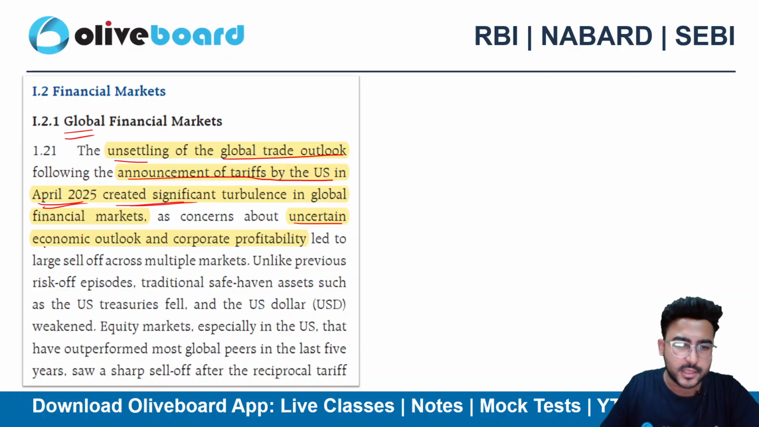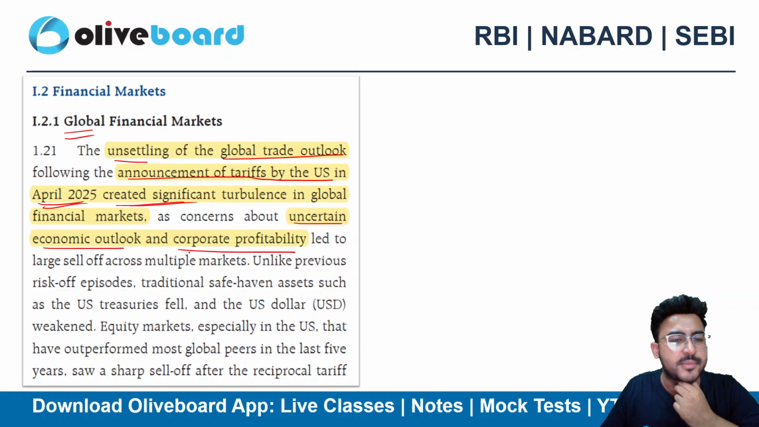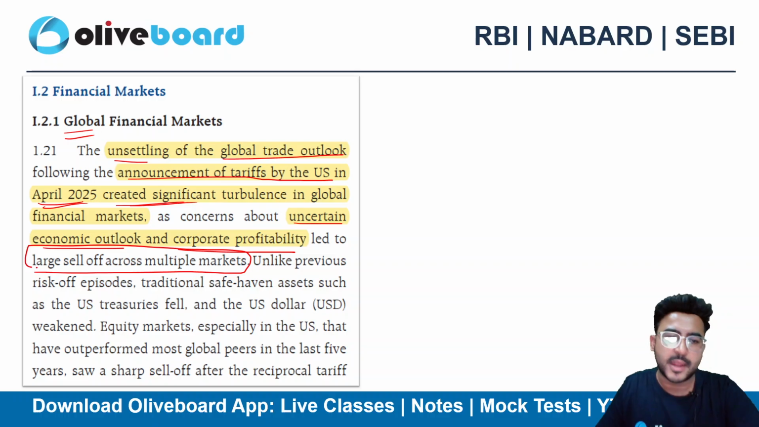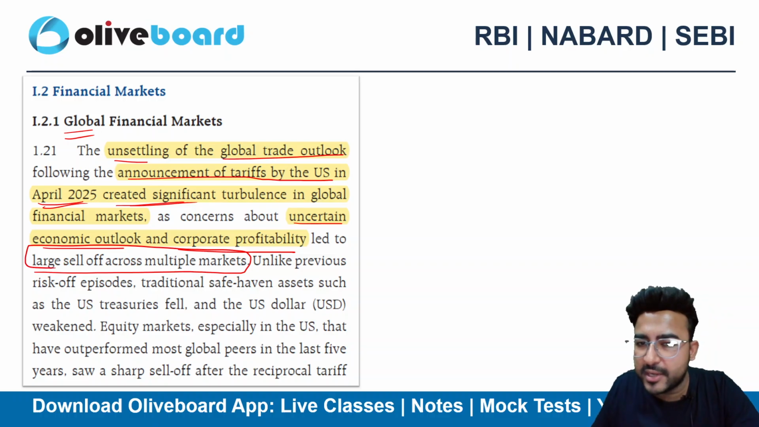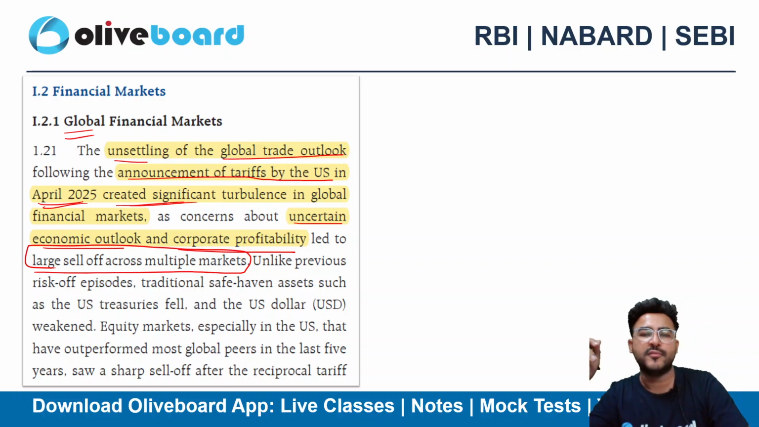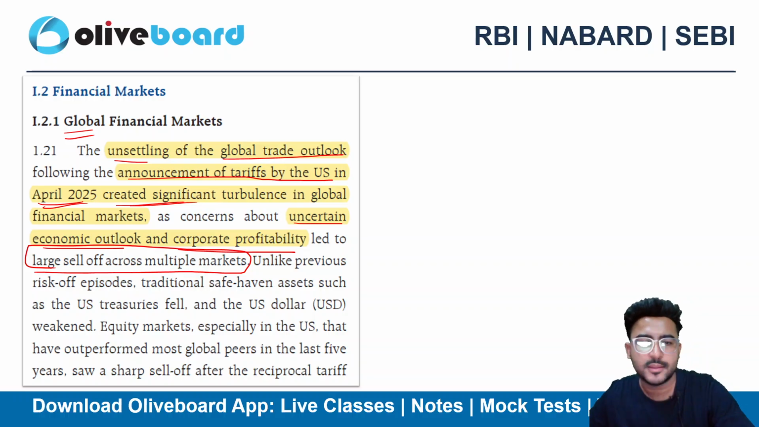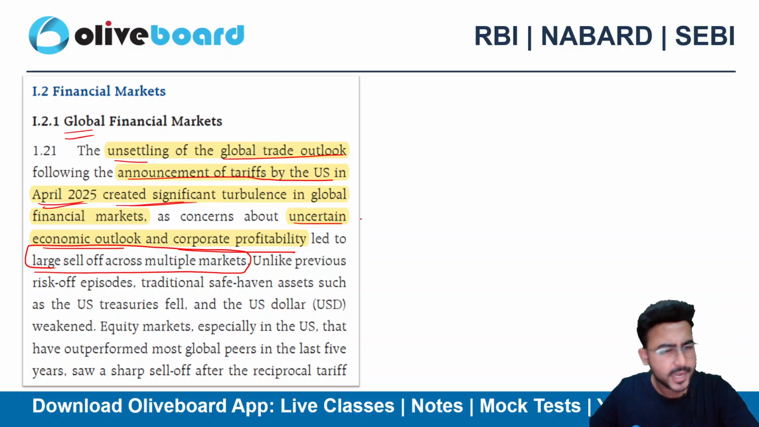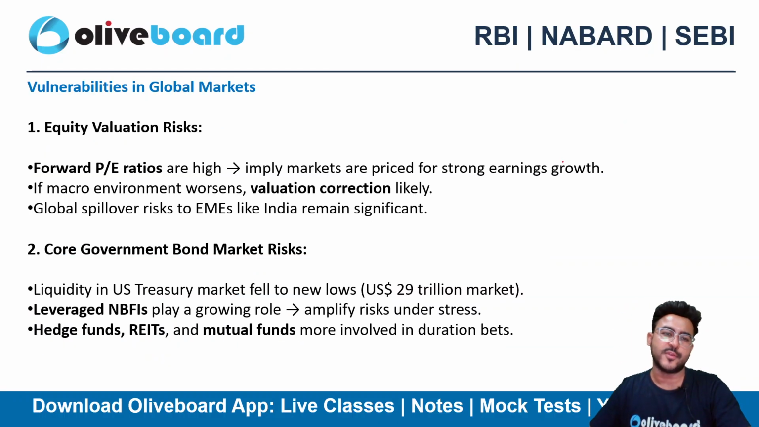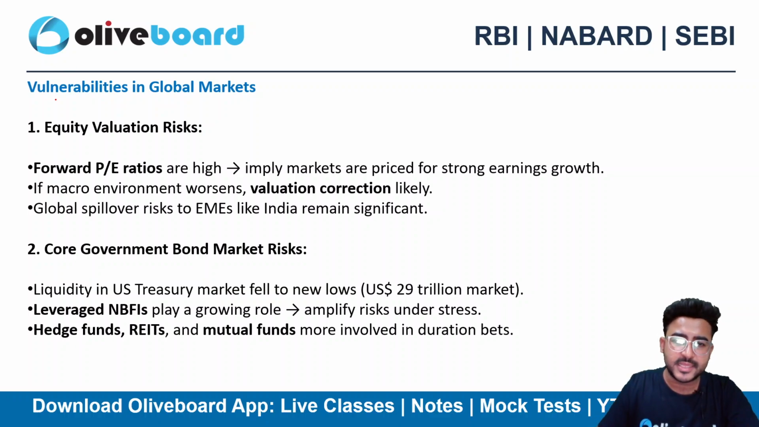So uncertain economic outlook and corporate profitability led to a large sell-off across multiple markets, and you can see in April 2025, the majority of the big players' stocks have declined. Whether it's Meta, Amazon or any other company, it was a tough time, and it's still a tough time until the trade policies are crystal clear as of now. So, vulnerabilities in the global market, equity valuation risk.